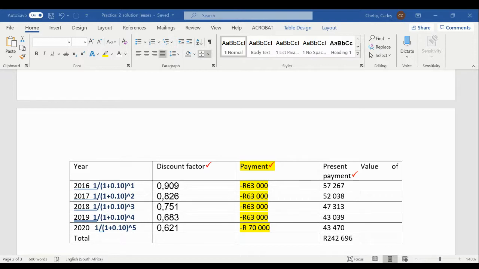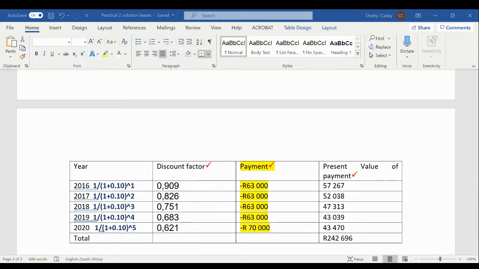Then if we go to 2017, we'll do the same. We'll take the payment of 63,000 and we'll multiply this by 0.826, being the discount factor for 2017.